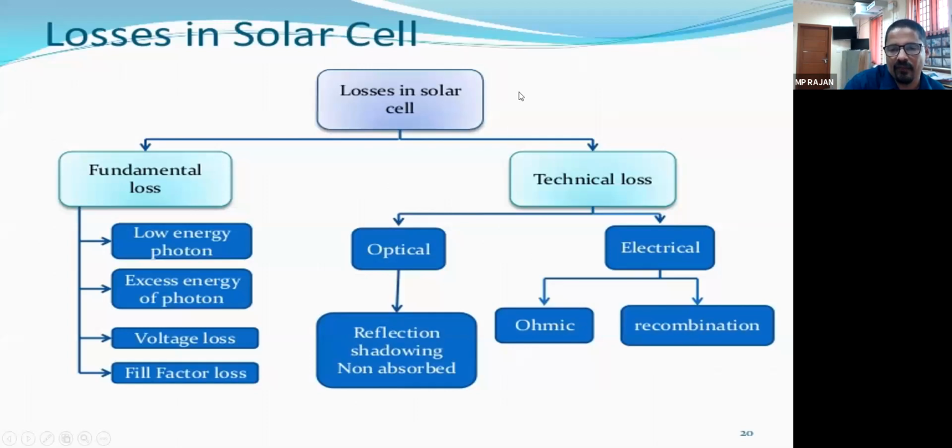Recombination. When the radiations are falling on the PN junction, electron hole pairs are formed. Electrons move towards the negative side and holes move back to the P side. But sometimes, some of the electron hole pairs will recombine. Recombination means a reduction in the number of electrons flowing towards the negative side. So recombination and ohmic resistance are also electrical losses. These are the losses pertaining to the solar cells.